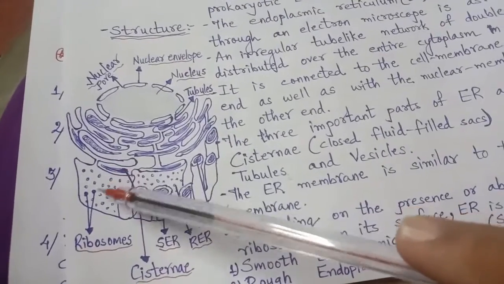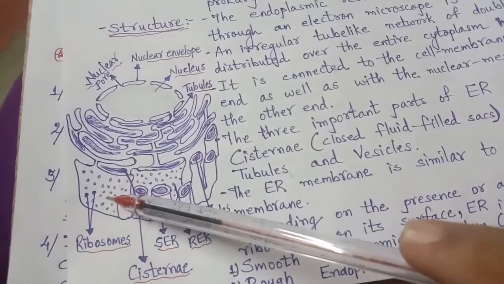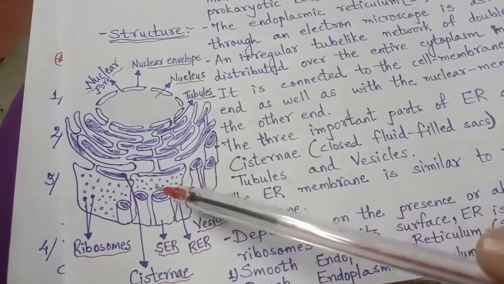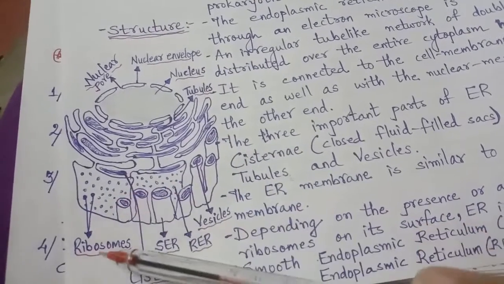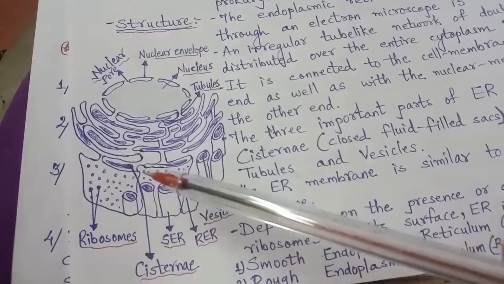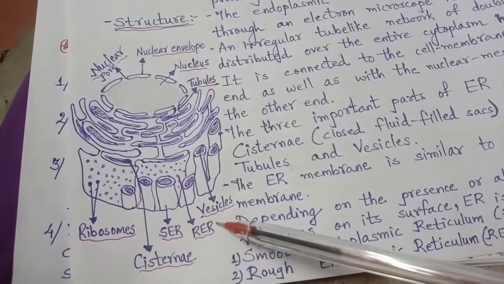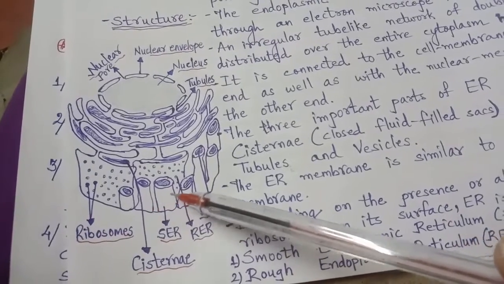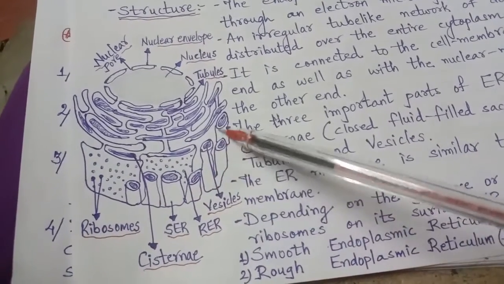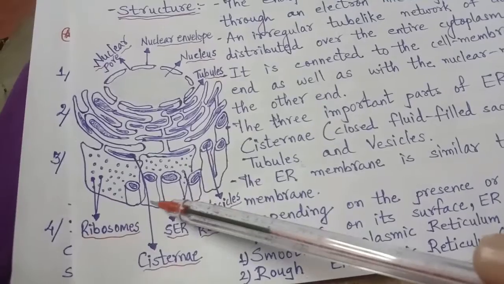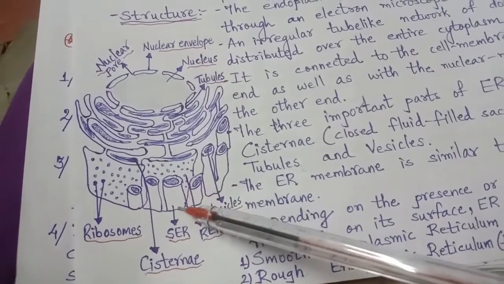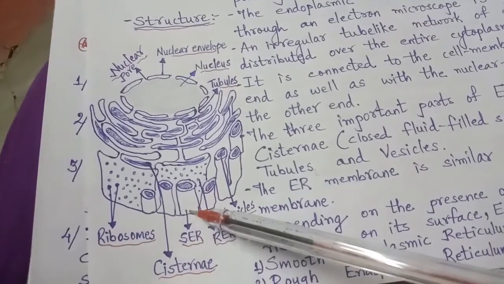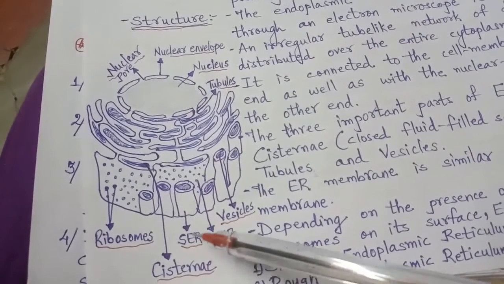Here you can see small dots. These are the ribosomes. So this portion of the endoplasmic reticulum has ribosomes attached to it, so it is called RER, that means rough endoplasmic reticulum. And here you see there are no ribosomes present on it. No dots are seen here. A tube-like structure is seen, not having any ribosomes on its surface. So it is smooth endoplasmic reticulum.